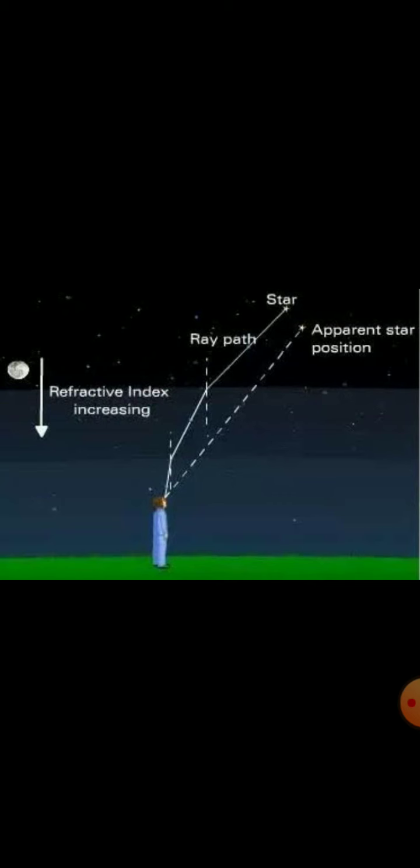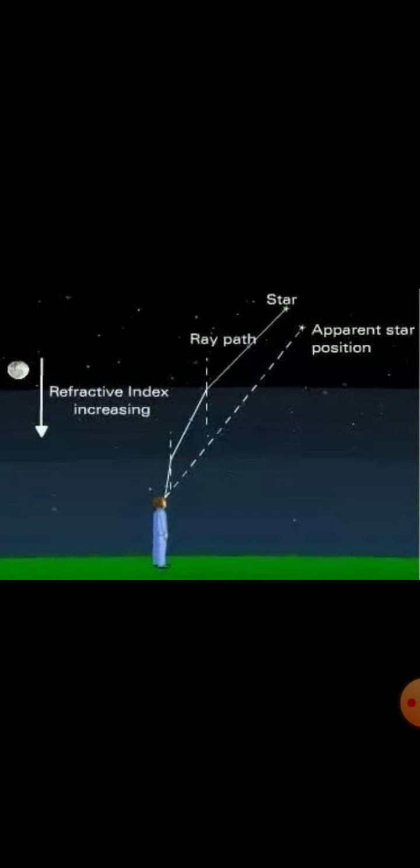Then it bends towards the normal because there is a change between two media. Now here the refractive index increases, and we have learned that when there is gradual change in refractive index, at that place only atmospheric refraction can occur. Now here, as the light bends slightly, what happens? The apparent position, apparent means clearly visible, or you can say can be seen.